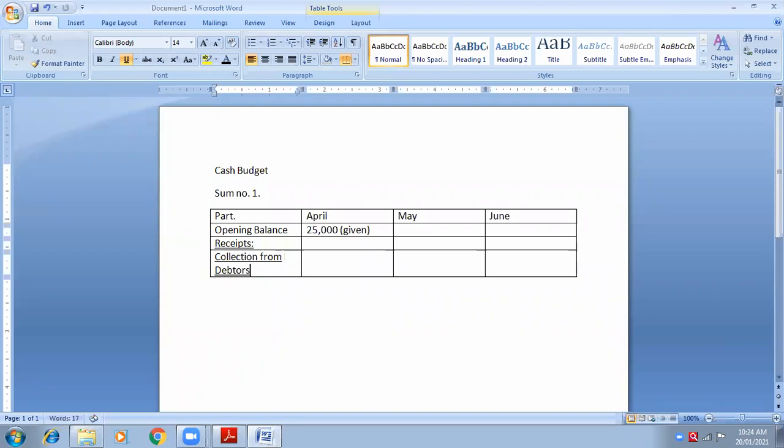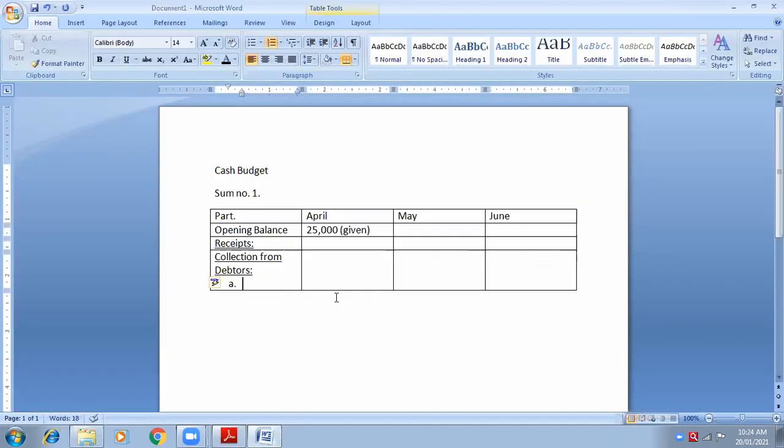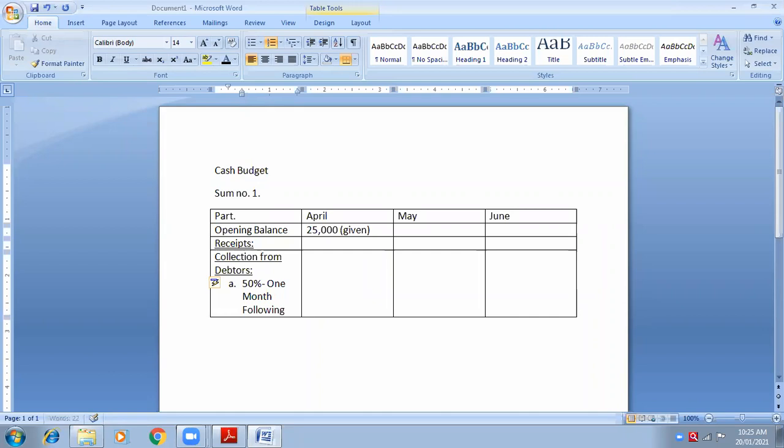Collection from debtors. You have to underline this part, collection from debtors, and then come to the next line. You have to write A. There are two parts, no? Read out the second adjustment. 50% of credit sales are realized in month following and remaining sales in the second month following. So there are two things, A and B. A is 50 percentage hyphen 1 month following. Are you following me? Are you getting this point?